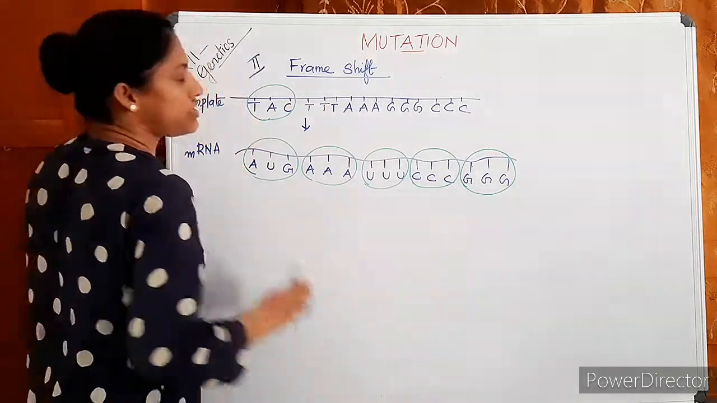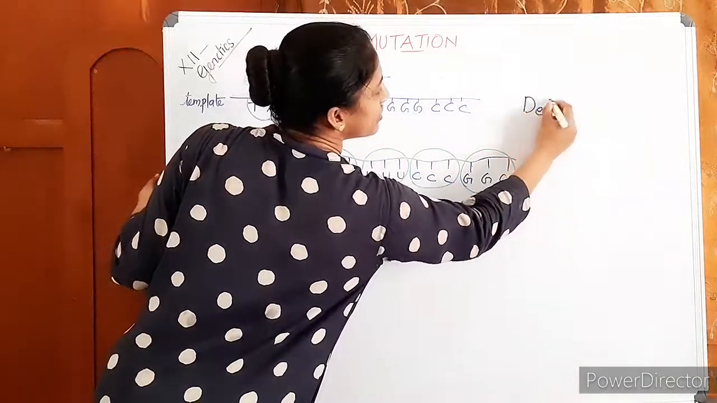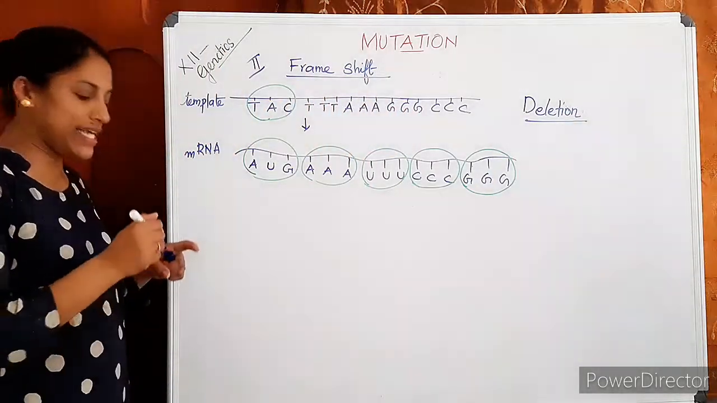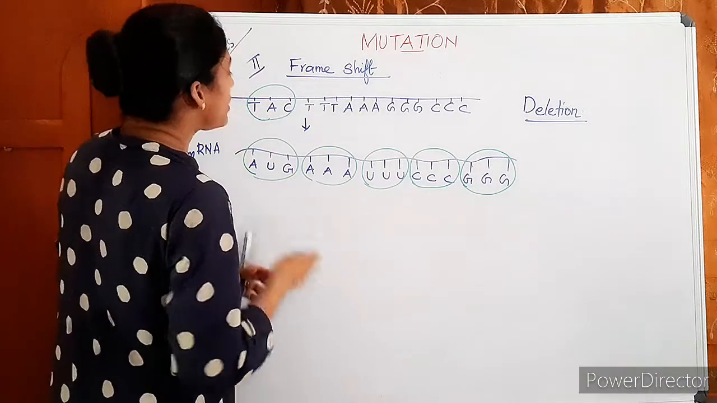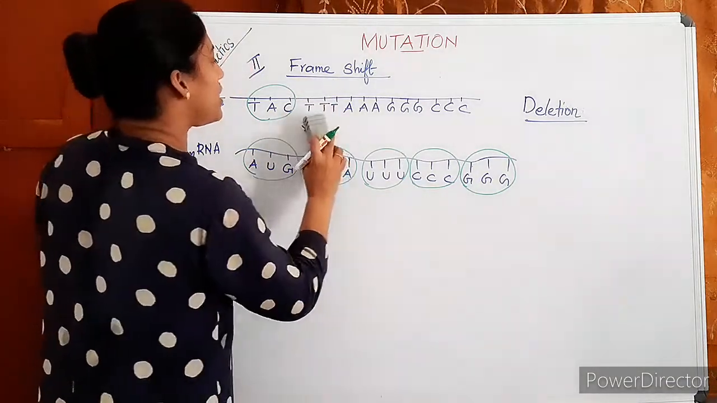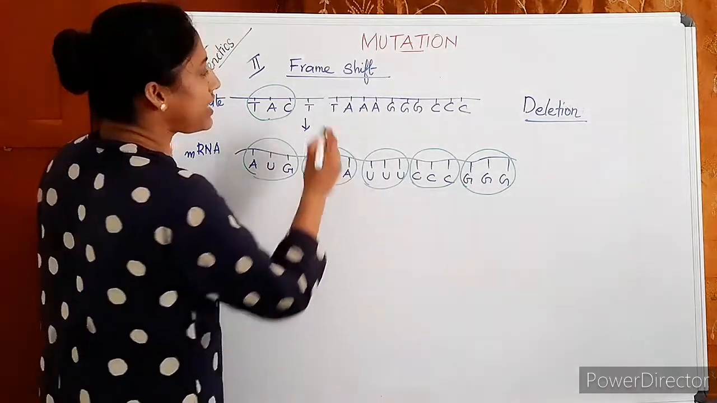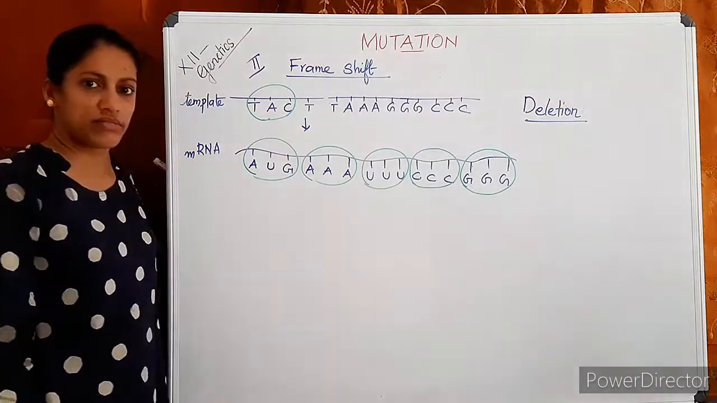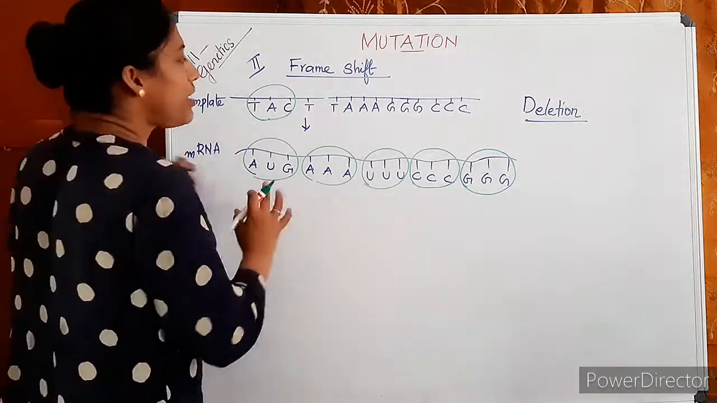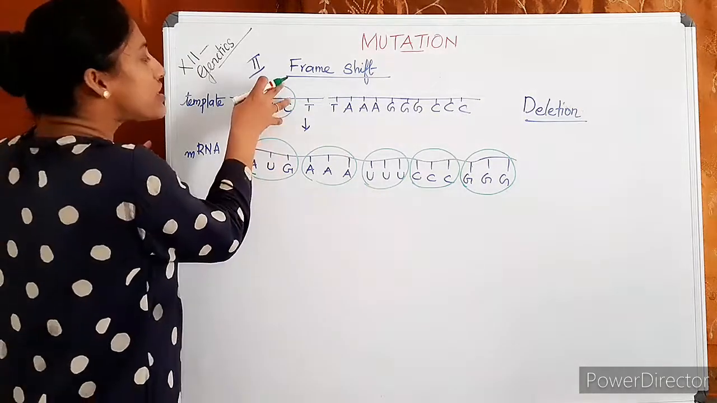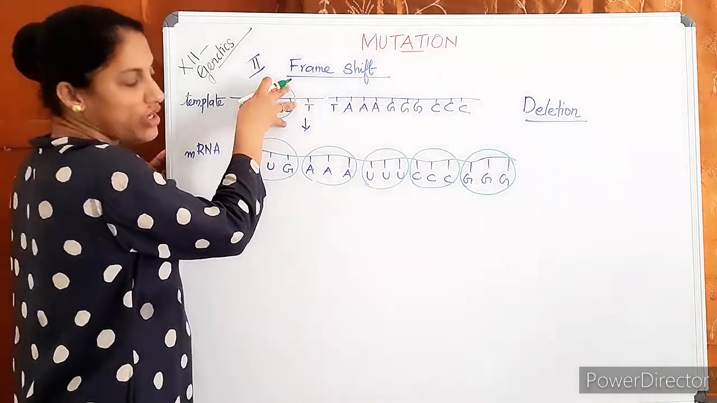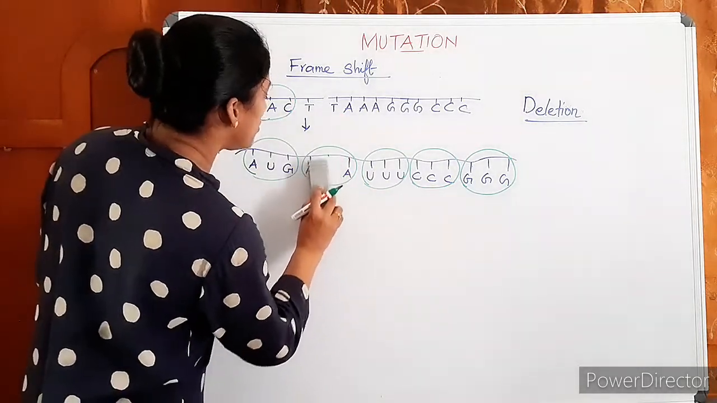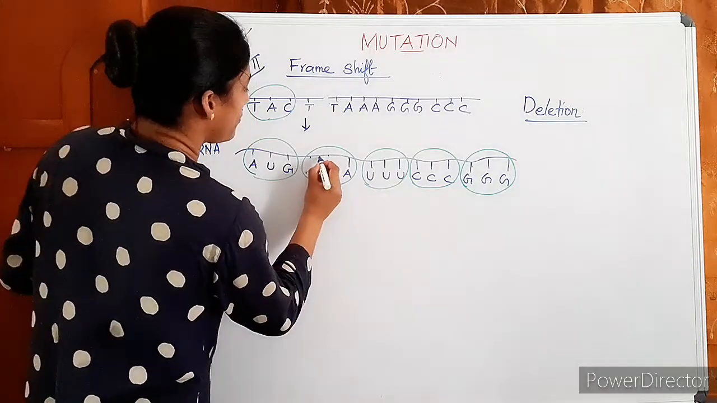Then the first case, a deletion. Suppose there happened a deletion. Deletion means, suppose due to any mutagenic effect, this T in the DNA has been deleted. One time, the second time it is deleted. Just for an example. Then what happens? Listen carefully here. The first triplet is this one. Whereas when it forms, the second A is not there. Only this A is there.